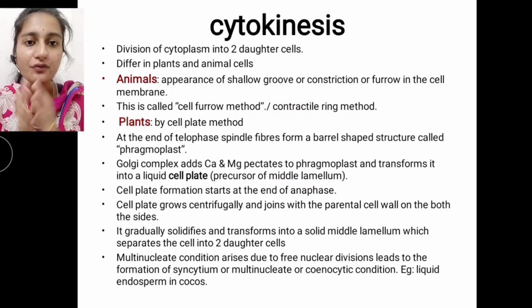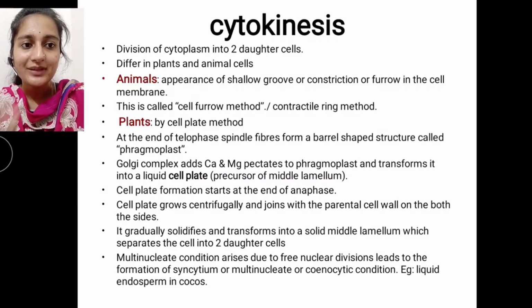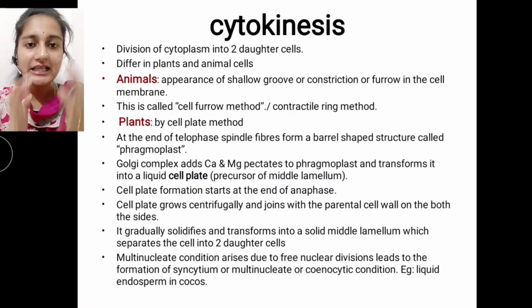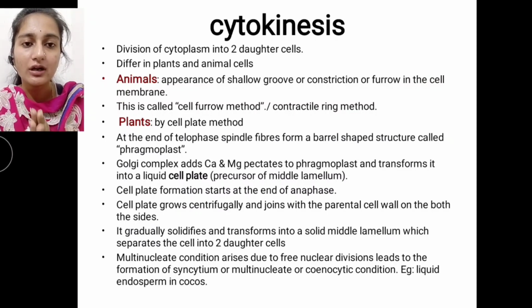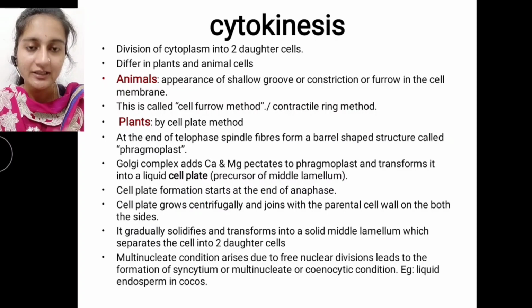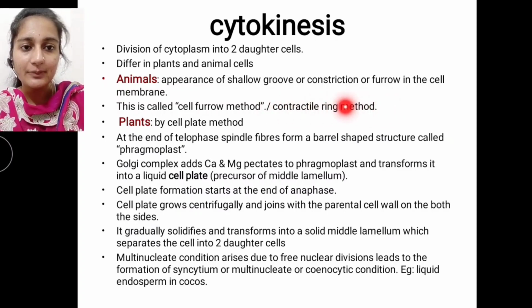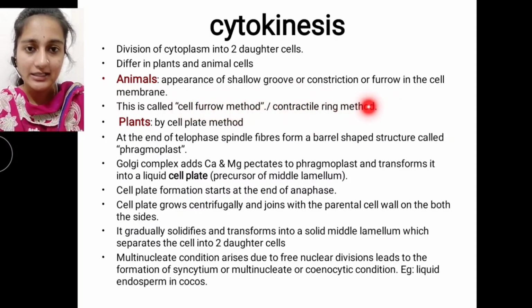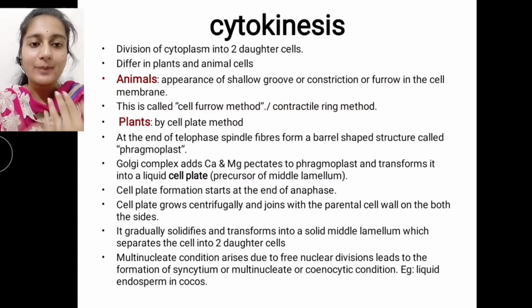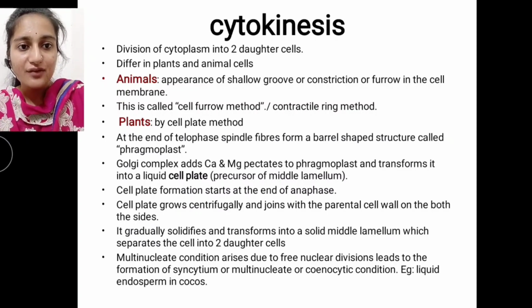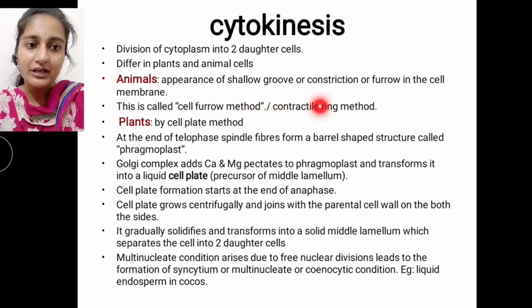The appearance of a shallow groove, constriction or furrow, the cell furrow or cleavage furrow, can be seen in the cell membrane of animal cells. This process of cytokinesis, the division of cytoplasm, is called the cell furrow method or contractile ring method. This is very important and will be asked in exams also. The animal cell undergoes cytokinesis by the cell furrow method or contractile ring method.